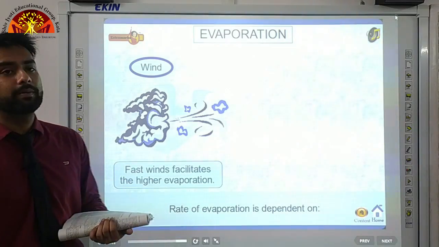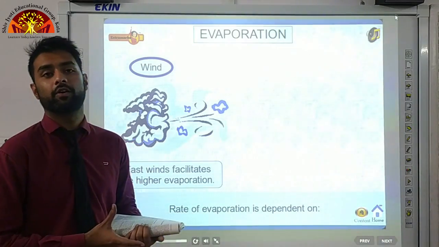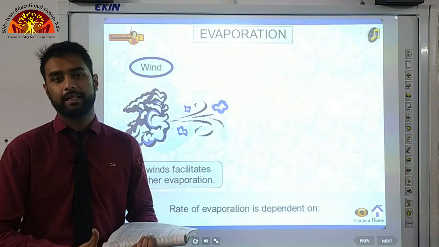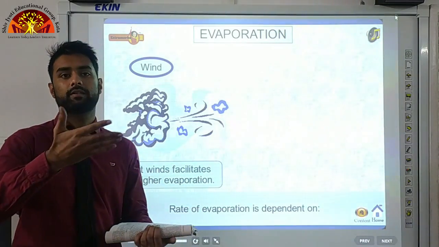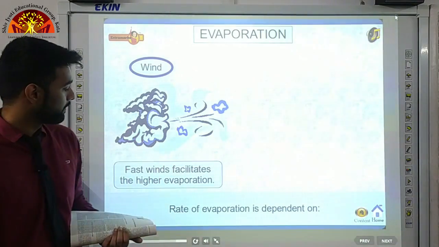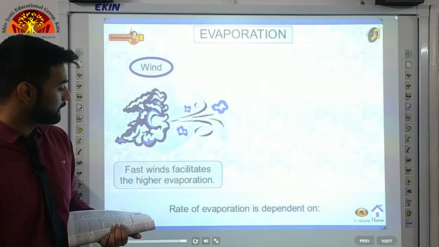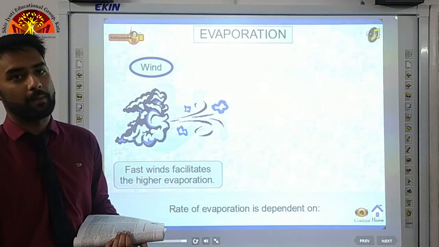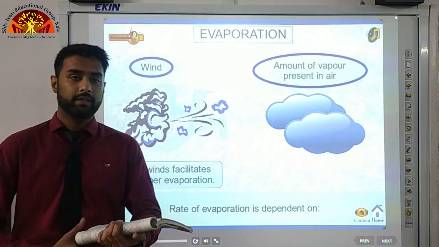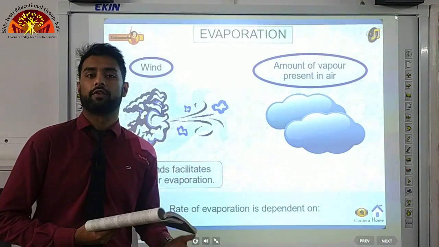You can see this simple experiment at your home. Just turn the fan on in your room and take a large saucer filled with water and place it there. You will see that in a day, the amount of water the saucer had will be reduced. Okay? And for evaporation, you can just keep it in the sunlight and the water will evaporate very fast. Okay? So these are the factors on which the rate of evaporation depends.